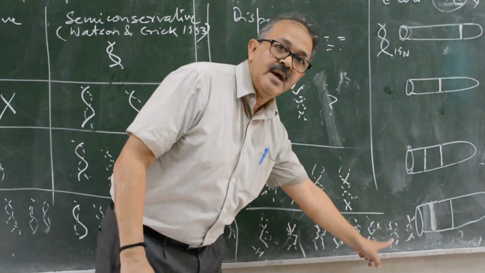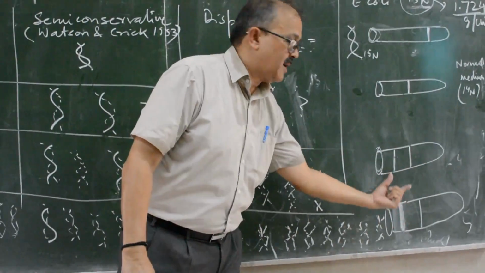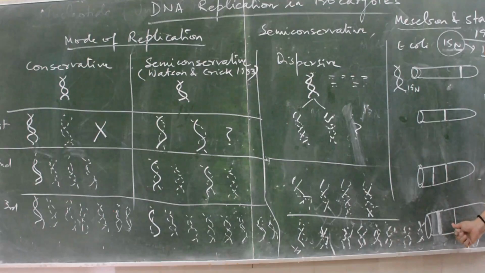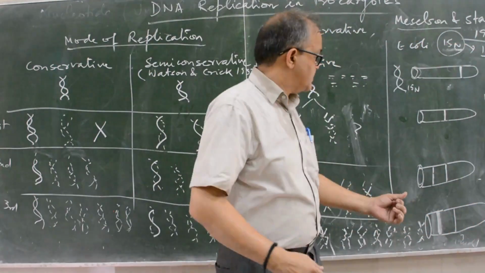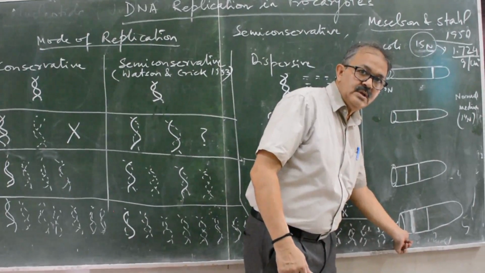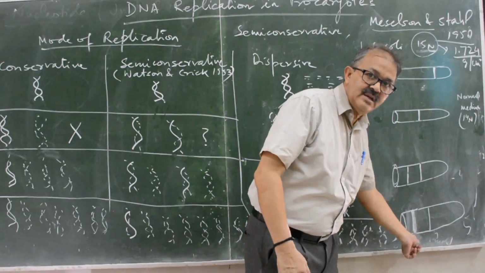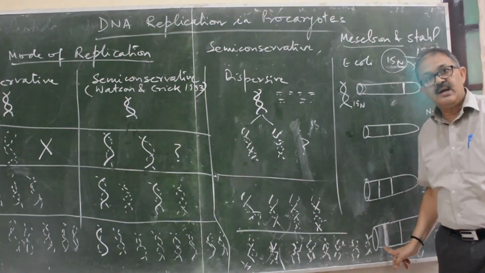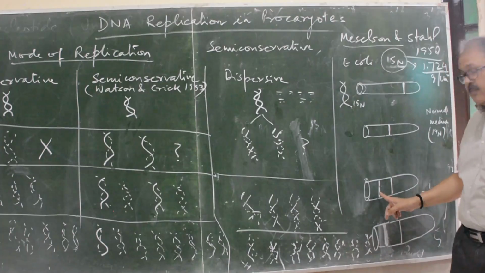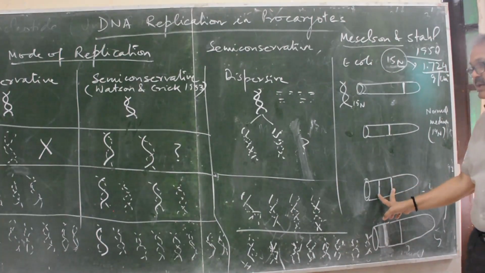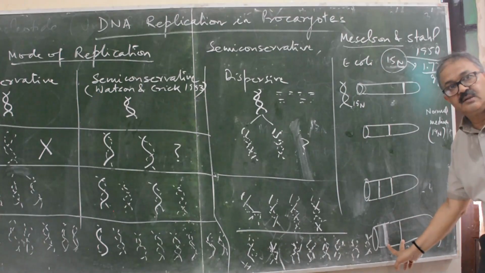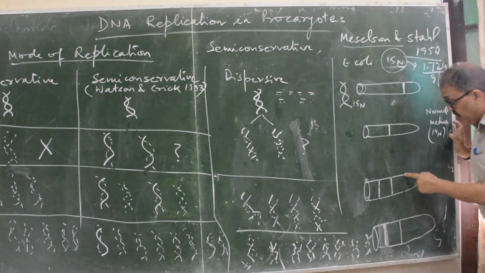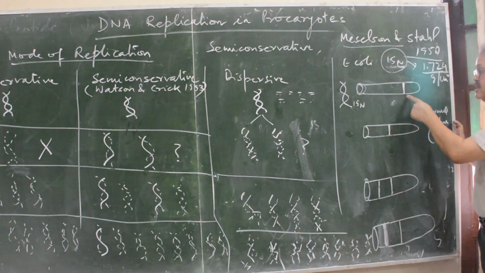But you see here, if in all the next generations the molecular weight were the same, then one band should appear, but there are two bands. In the third generation, when Escherichia coli was used in density gradient centrifugation, there were two bands, but this band was wider as compared with the other one. Two bands appeared in the second generation and two bands in the third generation, but in no generation did a band appear at the 15N position.